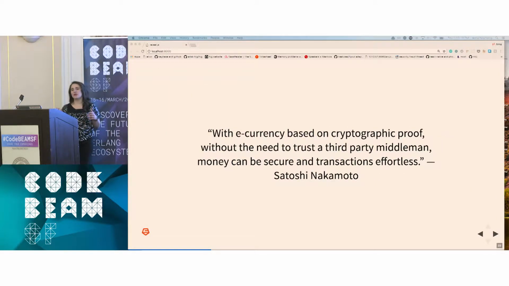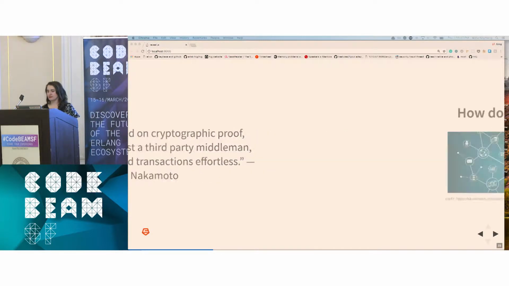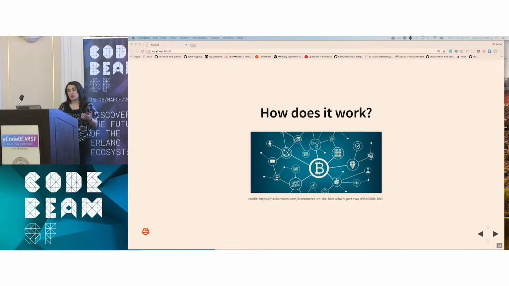And if you look at how he defines Bitcoin, it's essentially an easy way to securely transfer transactions anonymously without the need for a middleman. This hit on a lot of the cypherpunk ideas because it's decentralized. So there's no single point of failure, but there's also no single source of control. And it allows for anonymity. So how does it work?